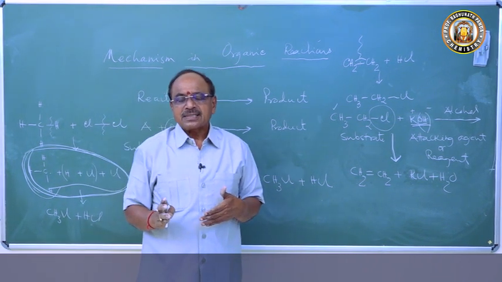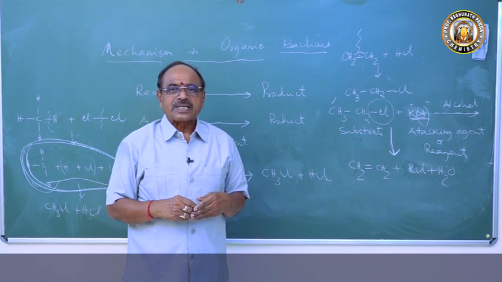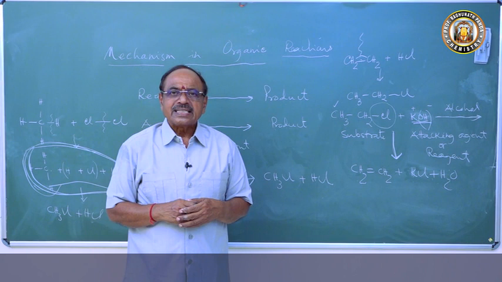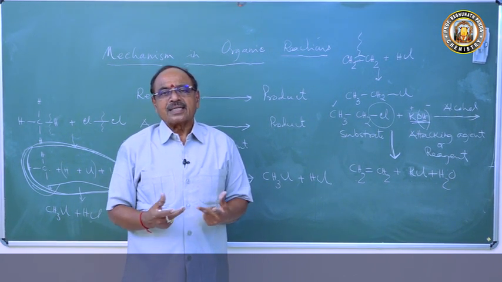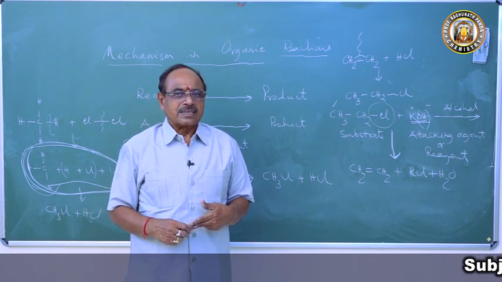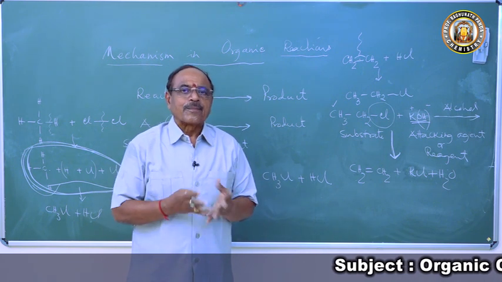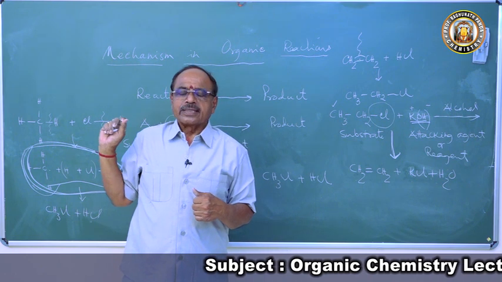There are some reactions we will discuss which depend upon the electron displacement. Then will come the reaction intermediates, and if we understand these two things, that will explain to us the nature of chemical reactions. Different types of chemical reactions can be explained. All this total thing comes under a topic called mechanism of organic chemistry.